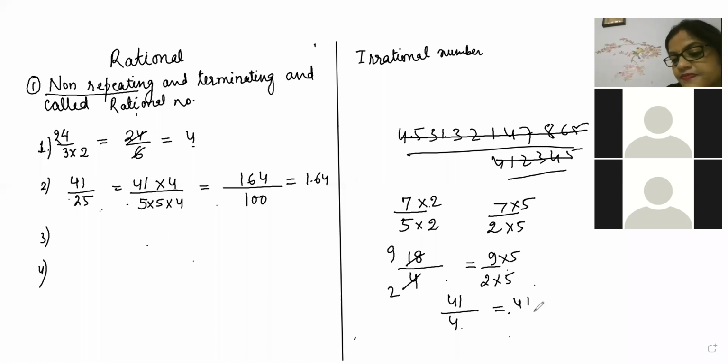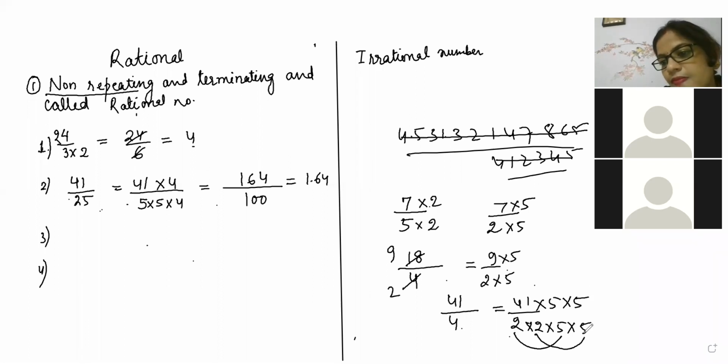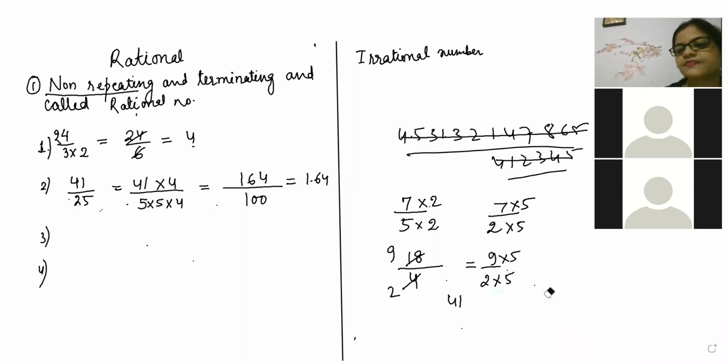Are you understanding? But if 41 by 4 is there, then beta, 4 means 2 into 2, 2 times 2 is there. So we will multiply 5 two times. Are you understanding that beta, if 4 will be there, then 5 two times will multiply, then only 5 twos are 10 will come. Yes or no? Keshav is telling yes. Ashwin, Divyashri, Kanishka are telling yes. Now you understood this section, how this 4 and 2 is coming. Super.